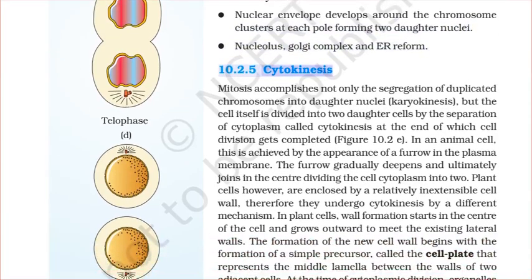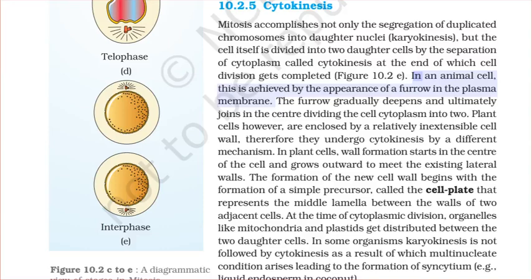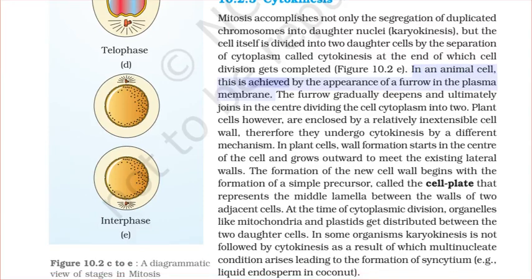10.2.5 Cytokinesis. Mitosis accomplishes not only the segregation of duplicated chromosomes into daughter nuclei, karyokinesis, but the cell itself is divided into two daughter cells by the separation of cytoplasm called cytokinesis, at the end of which cell division gets completed. Figure E. In an animal cell, this is achieved by the appearance of a furrow in the plasma membrane.